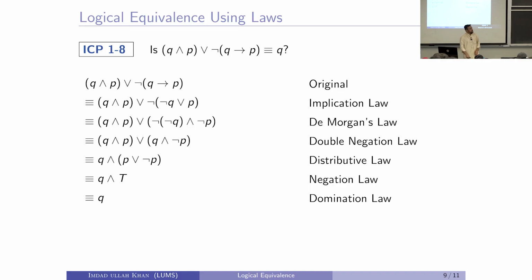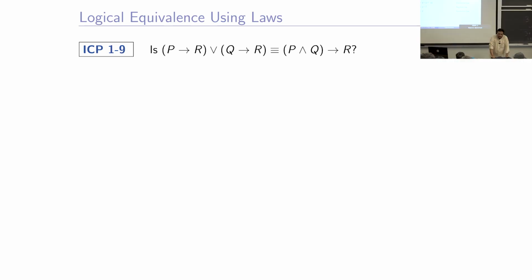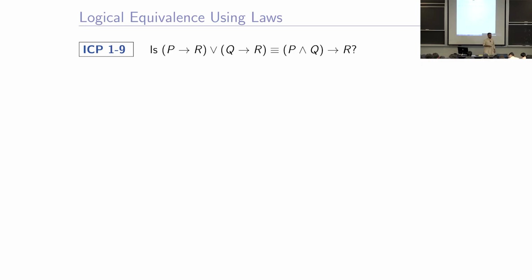What is Q and true? Q and true is by the idempotent law, it is not the domination law, it is the idempotent law, it is equal to Q, right. So, we got that the left hand side is indeed equal to the right hand side by applying these laws in these orders, by successively replacing the original statement on the left hand side with equivalent statements, and we got this. You see this series of equalities, it gives us that the last line is equal to the first line. Okay, let us do one more thing, because this perhaps would be one of the last examples that we do.